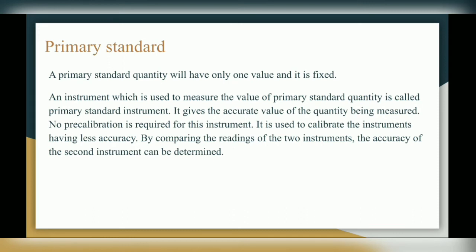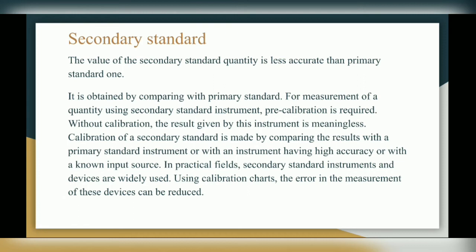So what is calibration? Calibration is the process of finding out the error by comparing the unknown quantity with some standard. It is used to calibrate instruments having less accuracy. By comparing the readings of the two instruments, the accuracy of the second instrument can be determined.